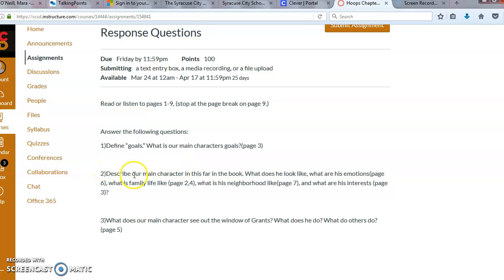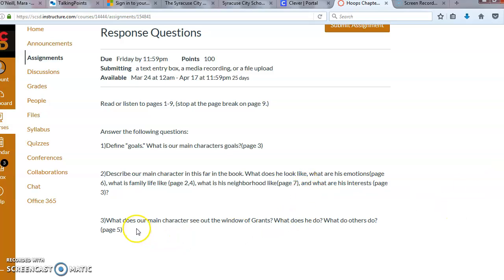Number 2, describe our main character in this far in the book. What does he look like? What are his emotions? Page 6. What is his family like? Page 2 and 4. What is his neighborhood like? Page 7. What are his interests? Page 3. A lot of details in here. Make sure you hit every single question.